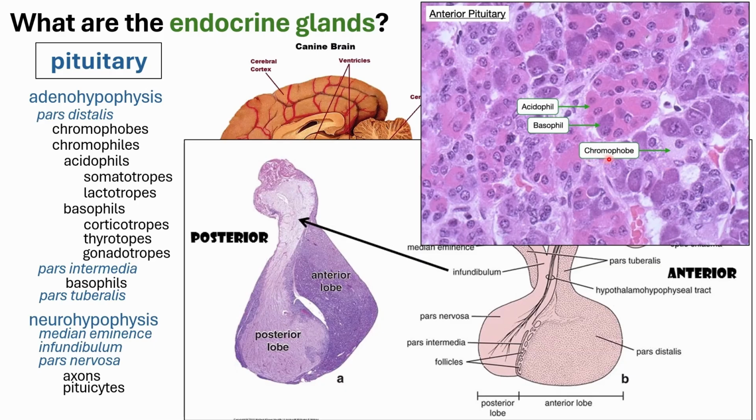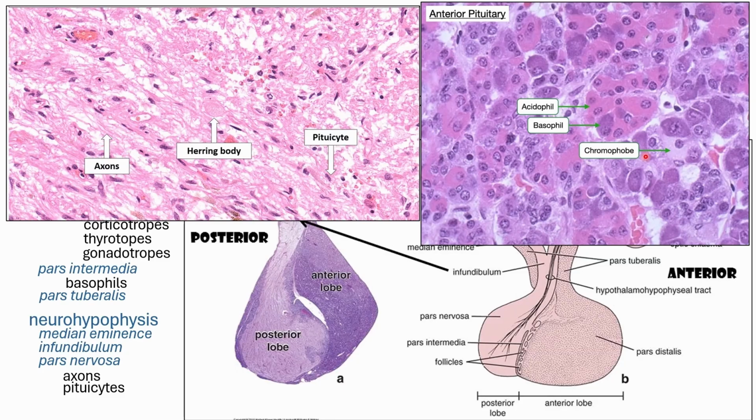That's why it says chromophobe. So it is phobia, so it's not taking stain. The acidophil and basophil can have subtypes, but again, under the H&E stain, it's very difficult to differentiate between these different subtypes. So again, if we want to pinpoint the exact subtype, we would use IHC or immunohistochemistry.